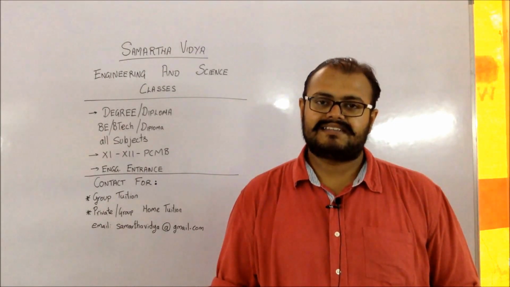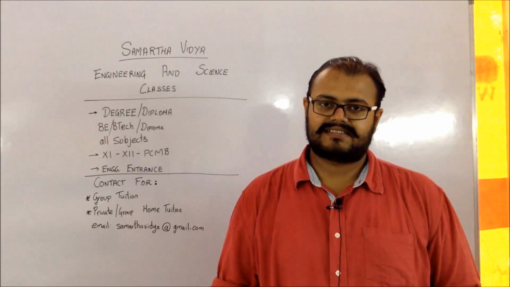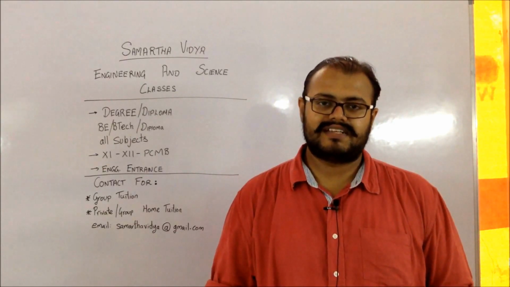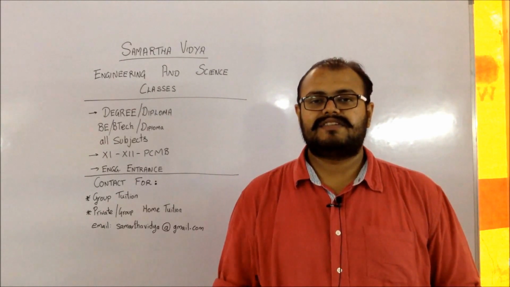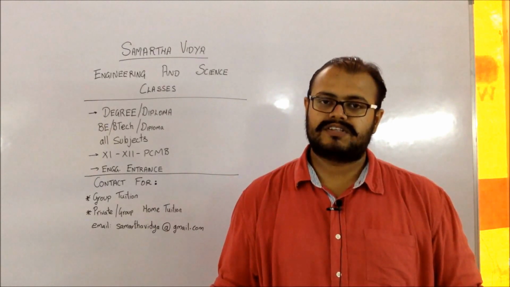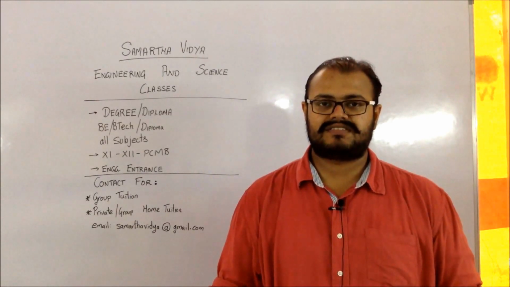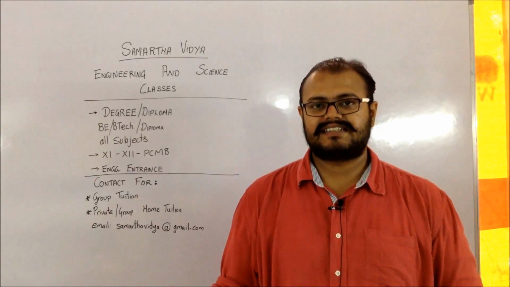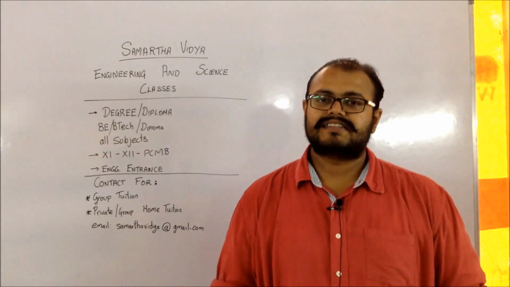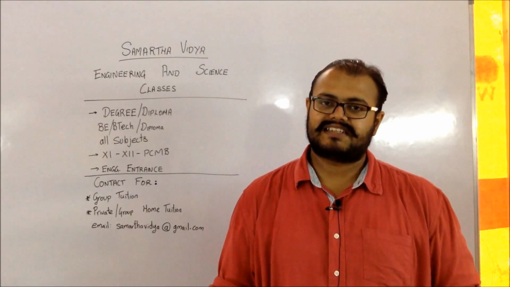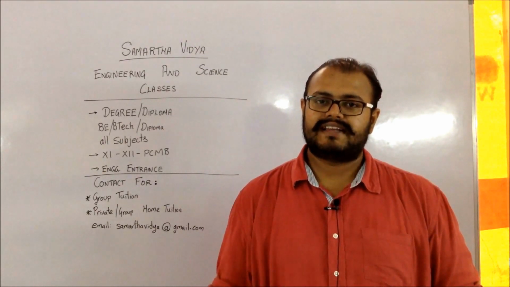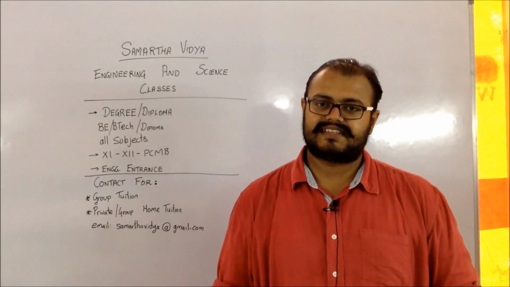The students who will be eligible for the second and third round are as follows. First, the student who has not got a seat in the prior round, like in the first or second round he is not getting any option, will be eligible for the next round. The second category is those students who got a seat in the first round, took the admission, and then rejected it by going to the ARC. Then only they will be eligible for the second or third round. The third case is if they have rejected that seat without going to the ARC. In this case, you have to resend your option forms.